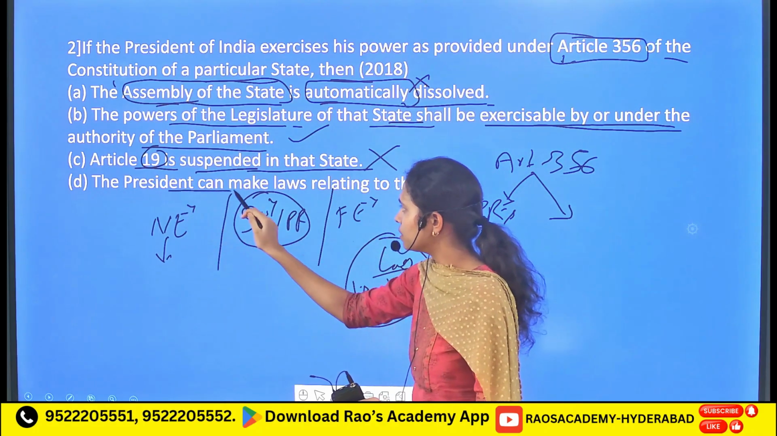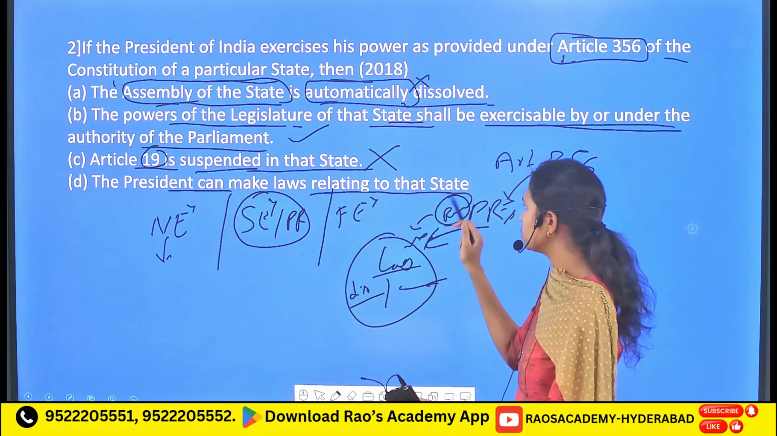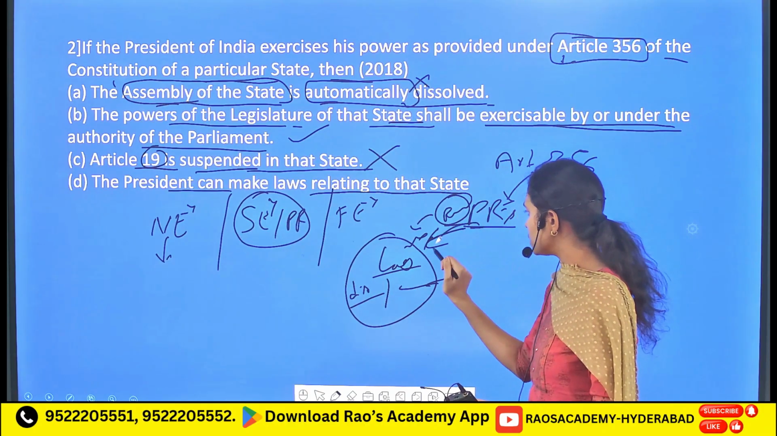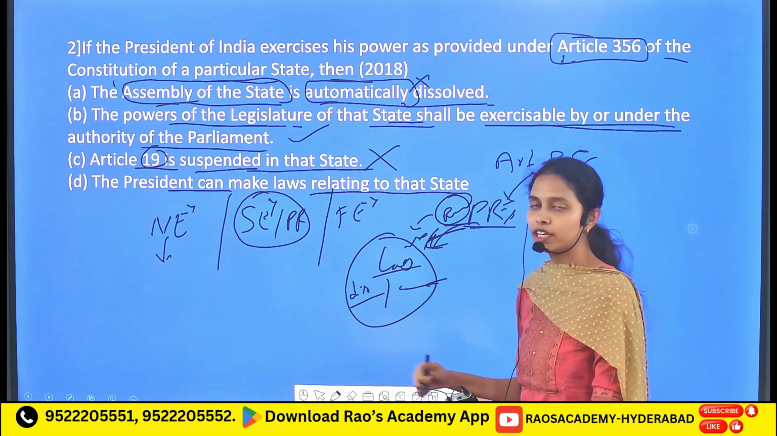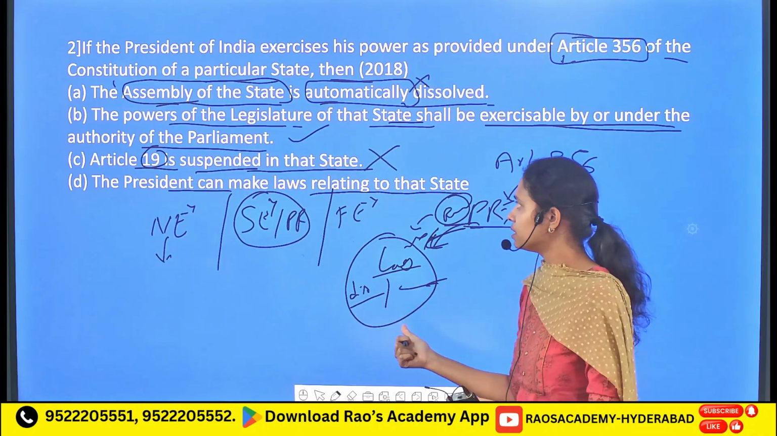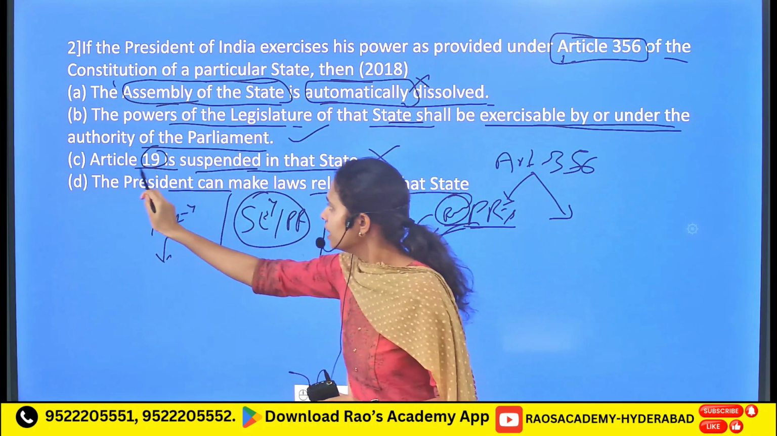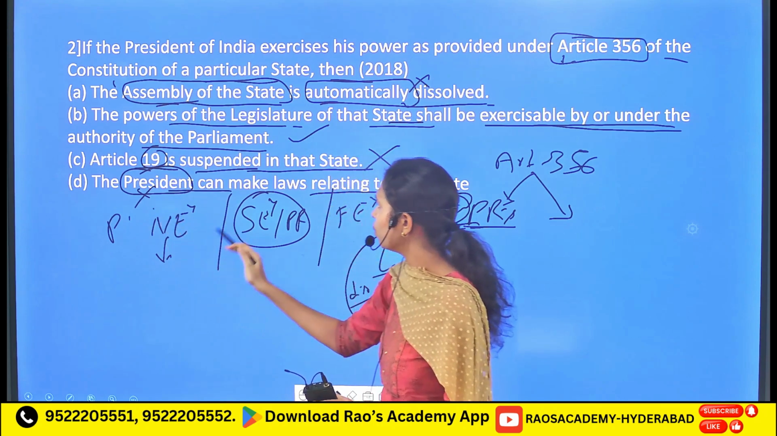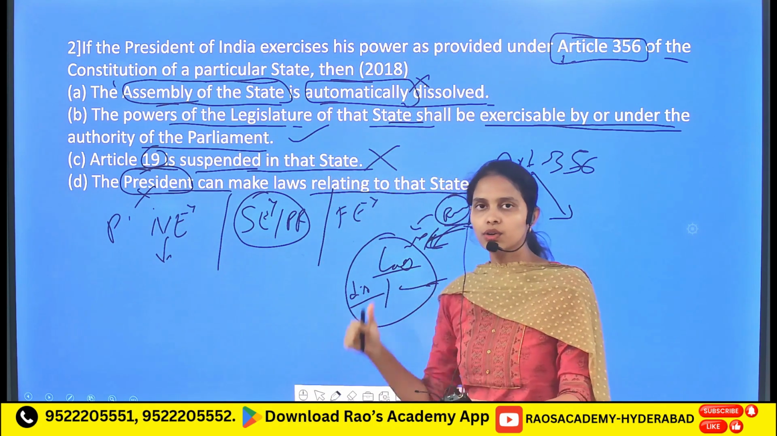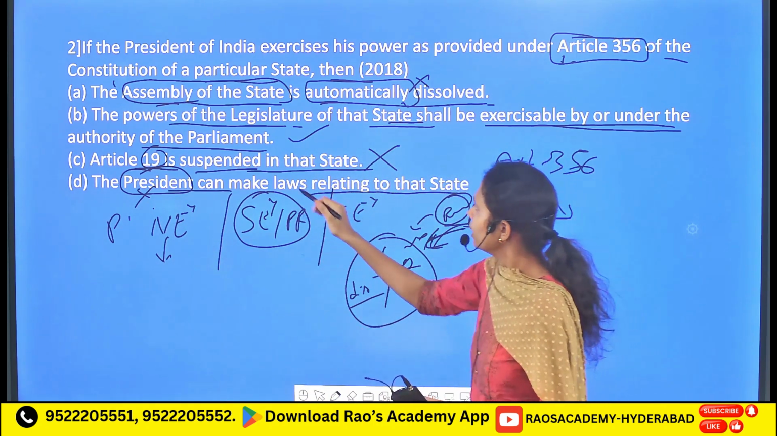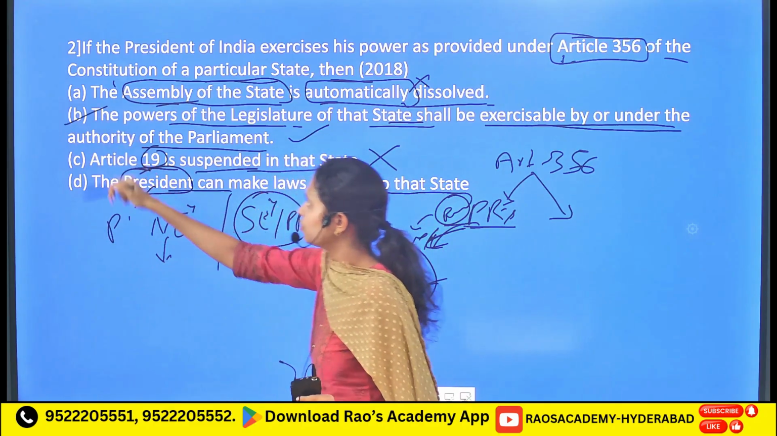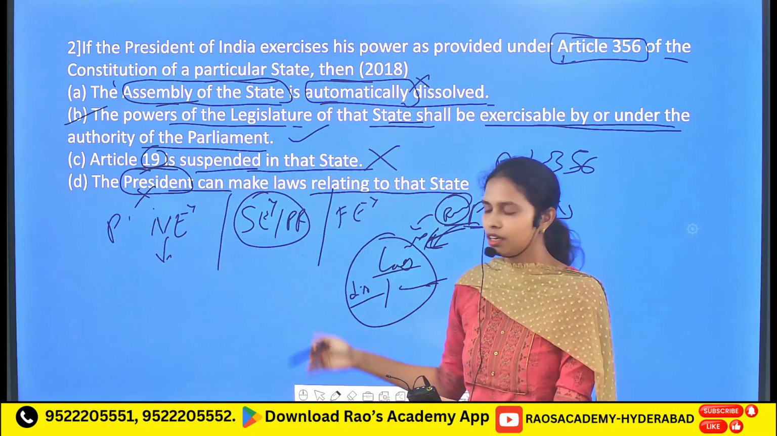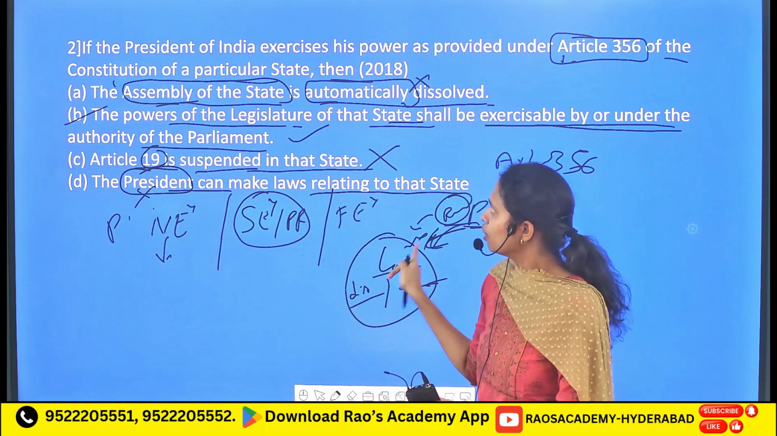Then followed by, the president can make laws relating to the state. As I initially told, under the president's rule, the parliament is going to make legislations for a particular state. Here it mentions the president, but it is actually the parliament which is going to make the laws with regard to different states. So only B is the correct statement. So you get to know the analysis of all these different statements. Followed by,